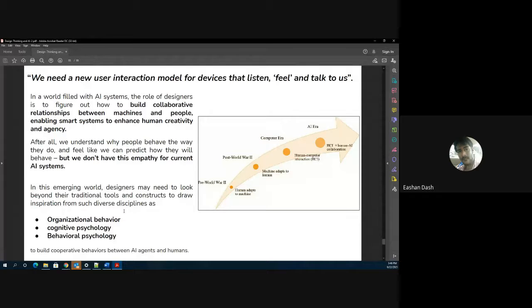So like I told you, there are three very important parameters that AI designers must keep in mind. That is organizational behavior, how humans interact with their fellow humans, behaving in an organization. Cognitive psychology, the ways we perceive different aspects, the visuals, the speech, the signals, and behavioral psychology. These are very important aspects which are supposed to be taken into care before commercializing or handing over an AI product.